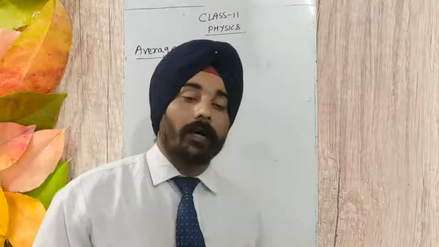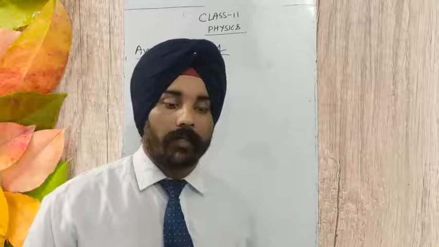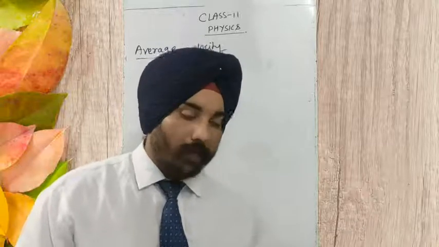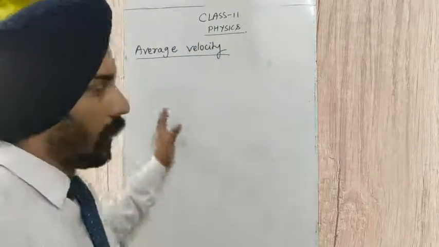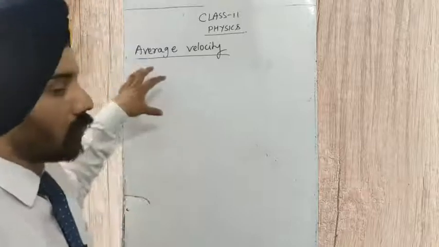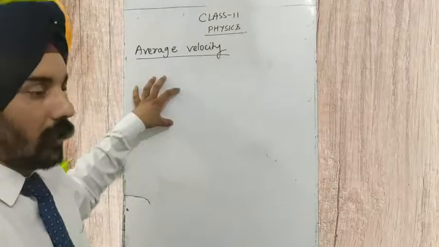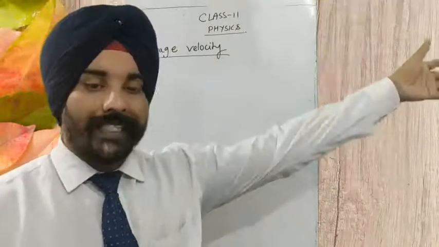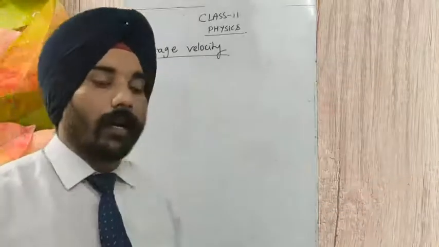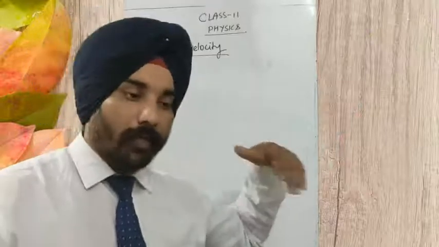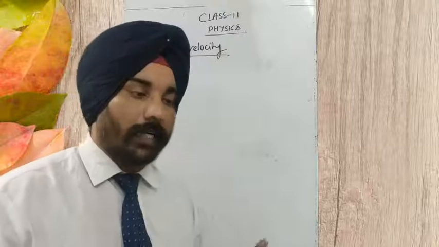Okay, so we say that the body is moving with a variable velocity. When there is a situation of variable velocity, then we have to calculate the average velocity of the body between two points. If a body started its motion from some station and went to some destination in a certain direction, and the magnitude of its velocity was changing, how do we calculate the average velocity for such a body?